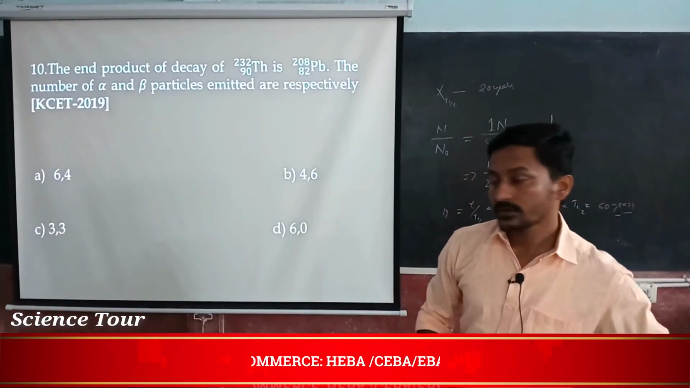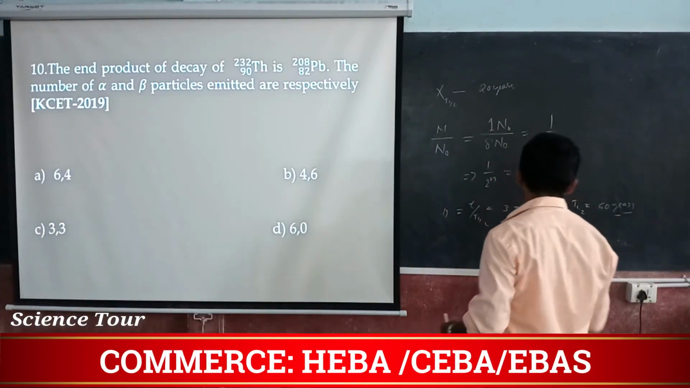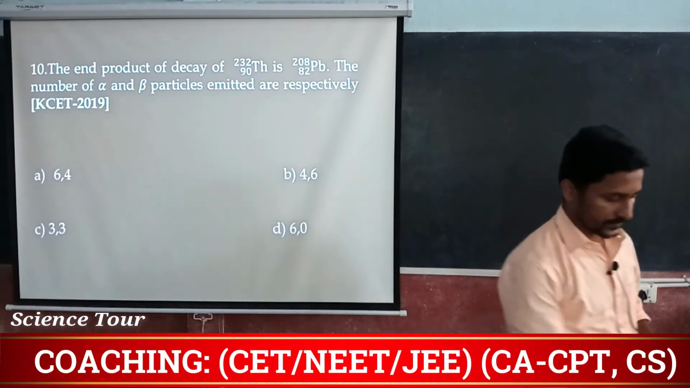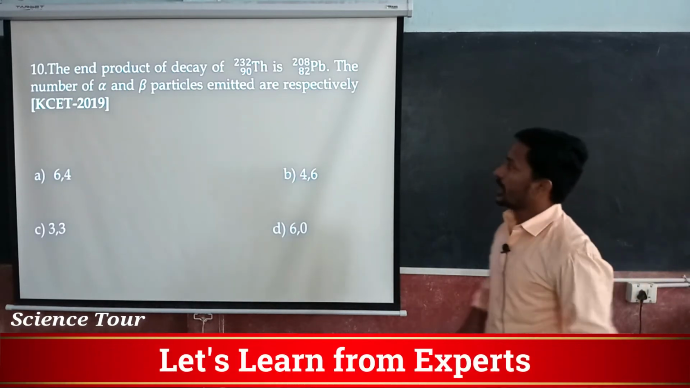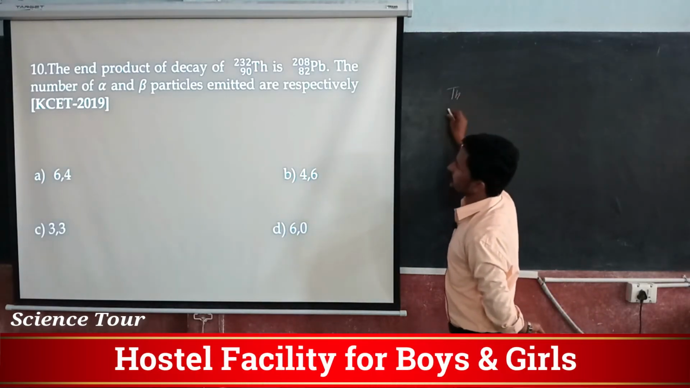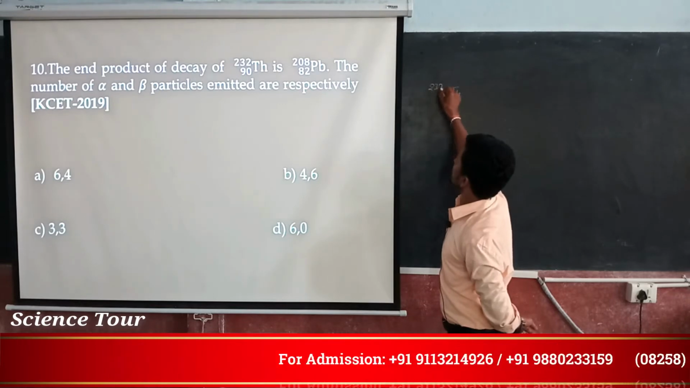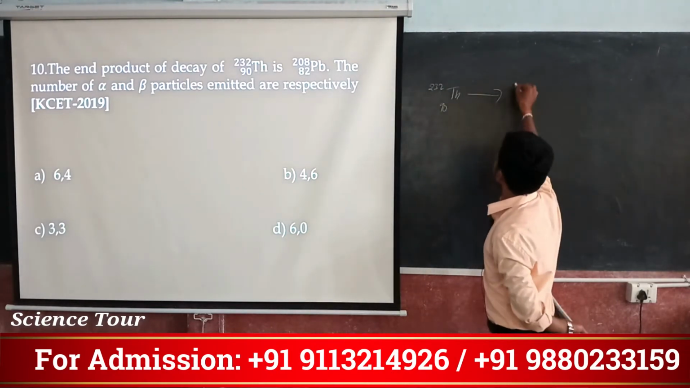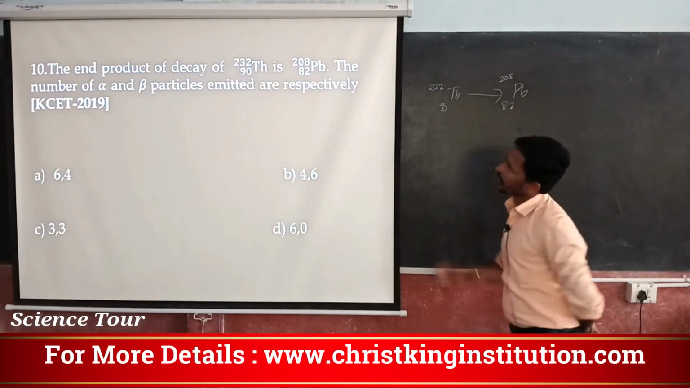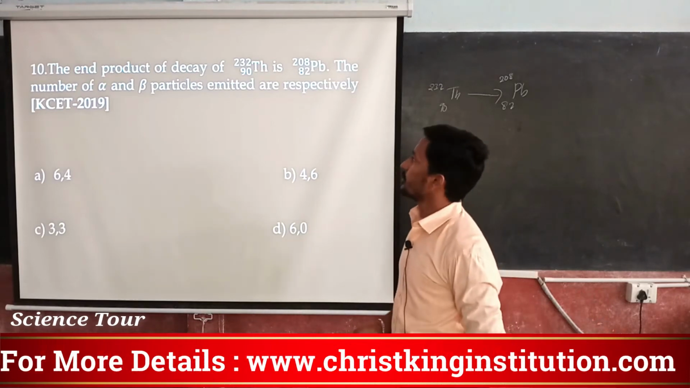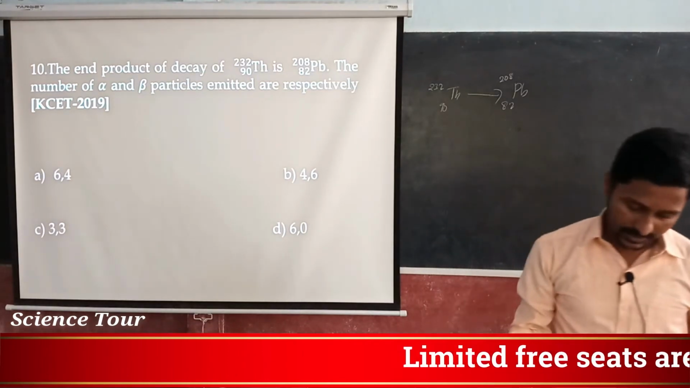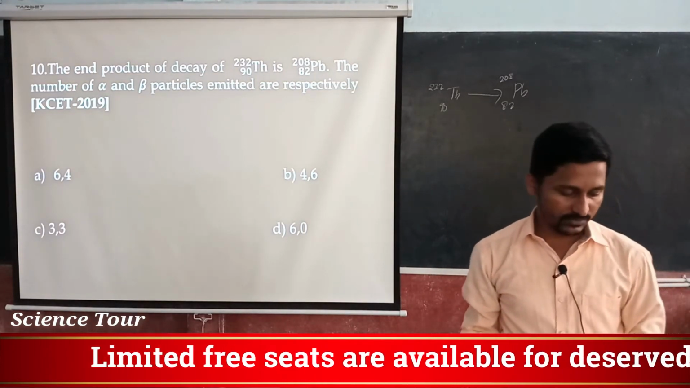So the next question we have, read that which is on the screen and guess the answer. The end product of the decay of thorium 90, 232 is lead, that is plumbum, 82, 208. The number of alpha and beta particles emitted are respectively. How can I write down the alpha and beta decay?